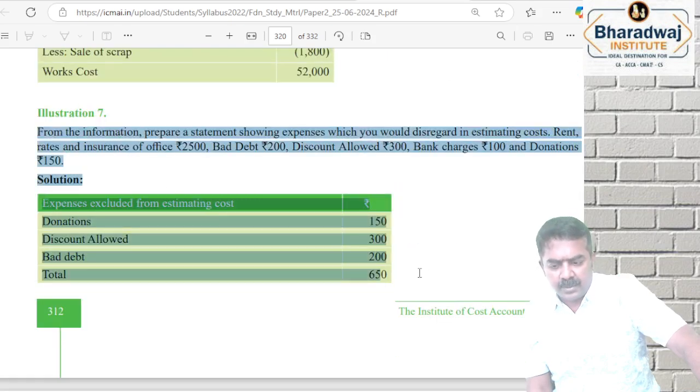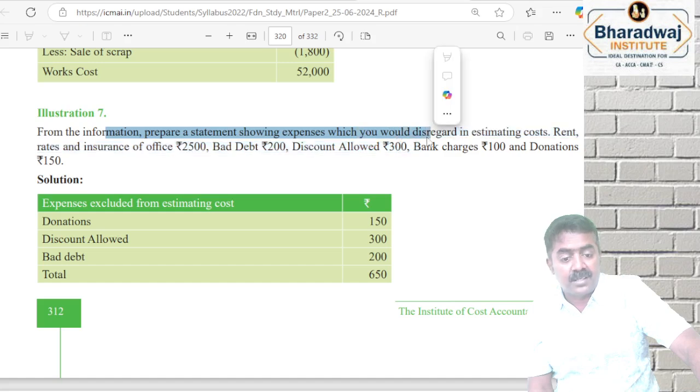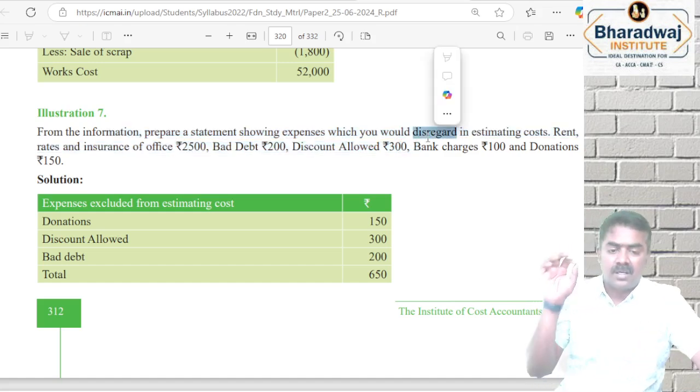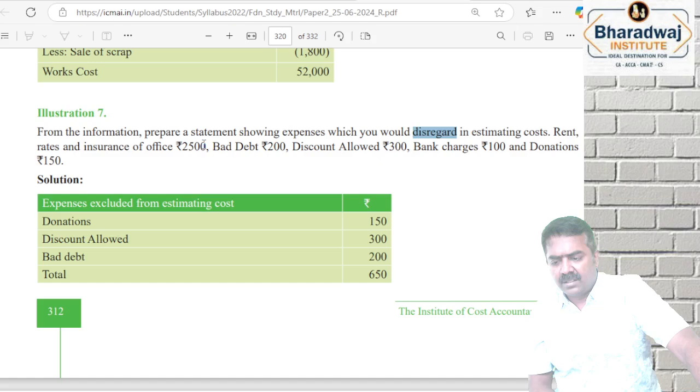This is the most repeated question in the exam. From the following, prepare a statement showing expenses which you will disregard. You will not consider these while preparing the cost sheet. Rent, will we consider? Yes. Bad debts we will not consider. Discount allowed we will not consider. Bank charges are part of administration overheads. So we will not consider these. Bad debts we will not consider.